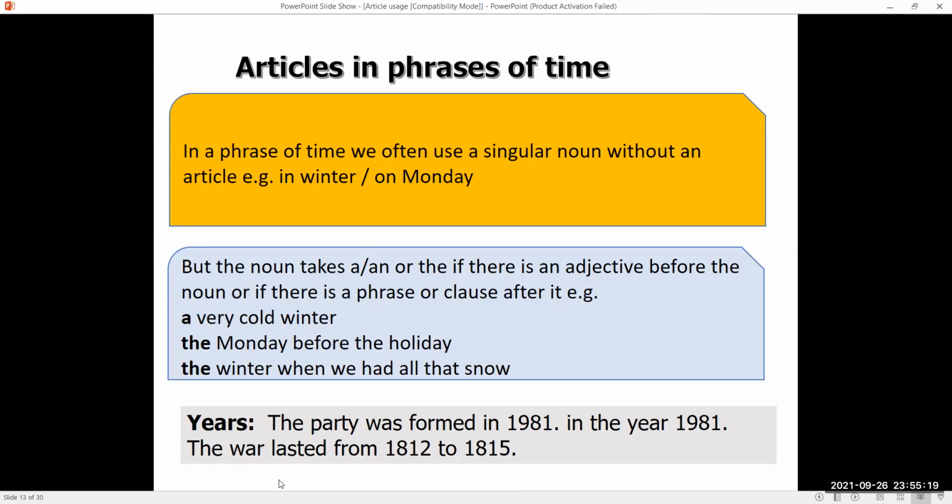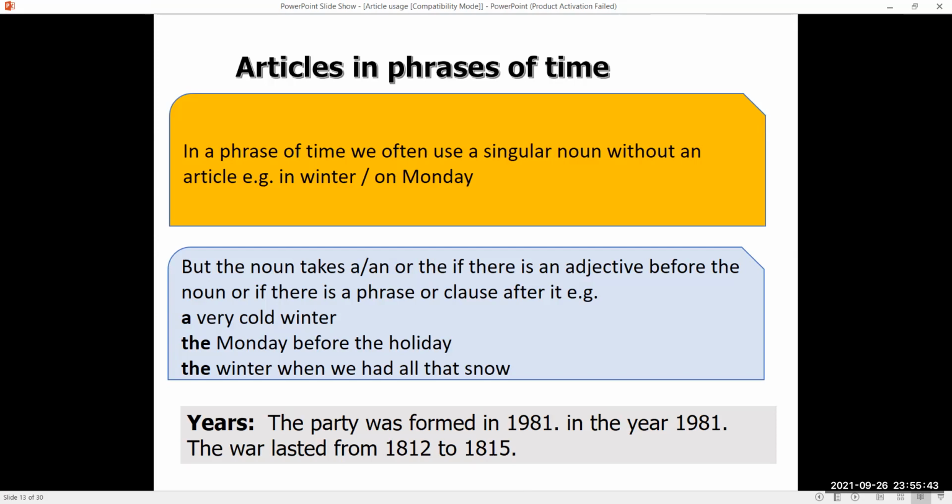Now, articles in the phrases of time. In a phrase of time, we often use a singular noun without an article. For example, in winter, on Monday. But the noun takes a or an or the if there is an adjective before the noun or if there is a phrase or clause after it. For example, a very cold winter. The Monday before the holiday. The winter when we had all that snow.